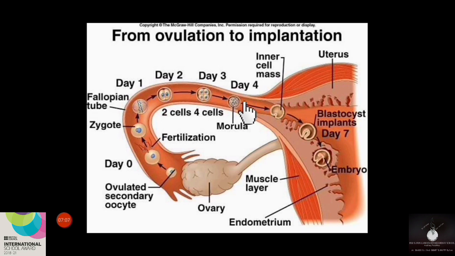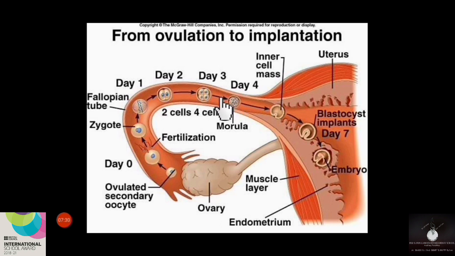Morula will form. Here you can see, actually this is a group of cells. This group of cells may contain 8 to 16 blastomeres in it, and the embryo with 8 to 16 blastomeres is known as morula, or we can call this stage the morula stage of the embryo.